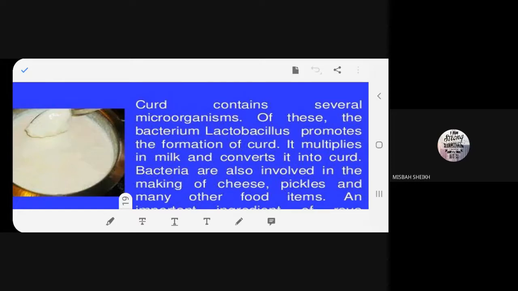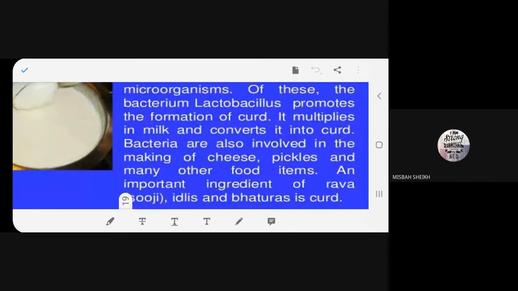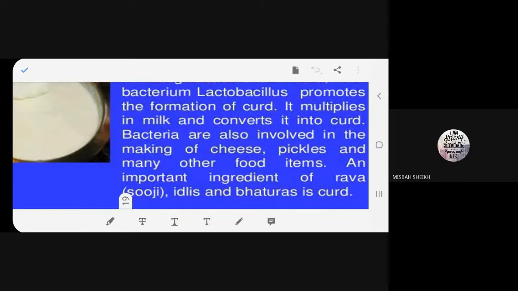Also, bacteria are useful in making cheese. You know what cheese is? Processed cheese, then pickles, achar, then lots of other food items, bacteria is involved. With rava, suji, you can make idli, you can make upma. So everywhere we use buttermilk. I hope you know that. Buttermilk you get from curd. Understand? And bhatura, that chole bhatura, I hope you love chole bhaturas. Yes, ma'am.